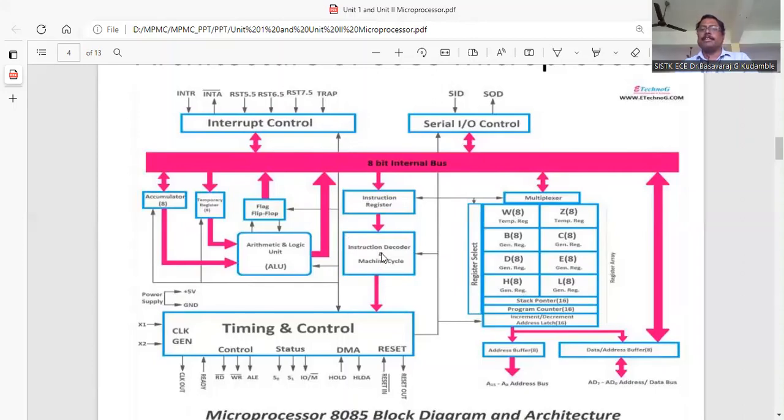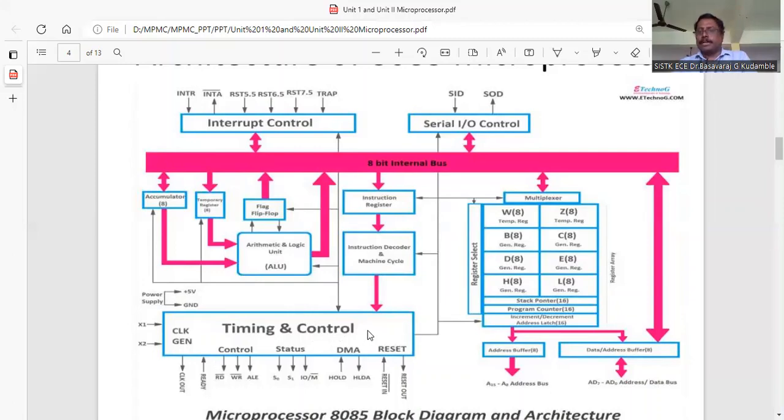According to that, the corresponding device will be enabled and the corresponding control signal will be generated by the timing and control unit. Then the last function is execution, performing the actual operation. So there are 3 steps: fetch, decode, execute. For every instruction, it has to be read from the memory to the processor, then the actual function is determined, the corresponding device is enabled and control signals are sent, which is the decode function. Then performing the actual operation is called execution.